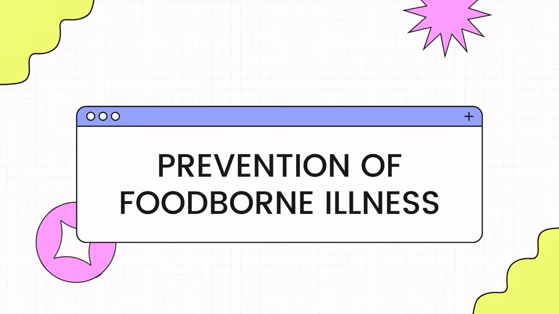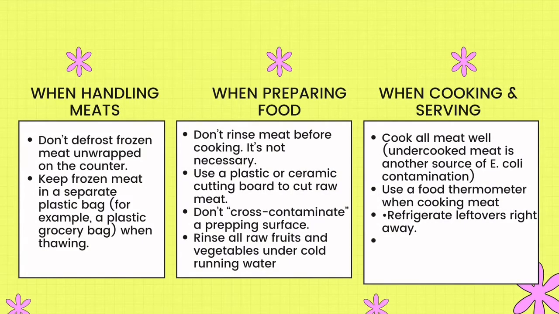Prevention of foodborne illness. It can be done when we are handling raw meats. When we want to defrost the meat, we need to ensure that the meat is wrapped. Next, when we want to keep frozen meat, we need to pack the meat into a separate plastic bag. Second, when we're preparing the food, we need to use a plastic or ceramic cutting board to cut the raw meat. We need to ensure that there is no cross-contamination on the prepping surface. We also need to rinse all the raw fruits and vegetables under cold water.